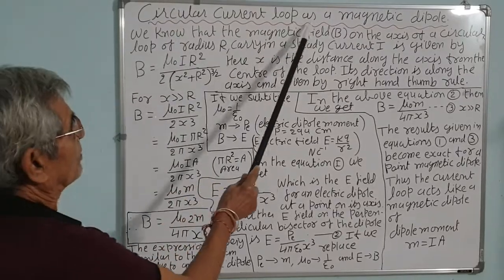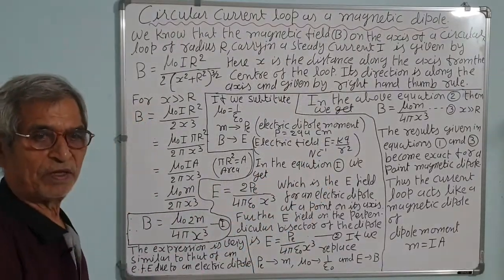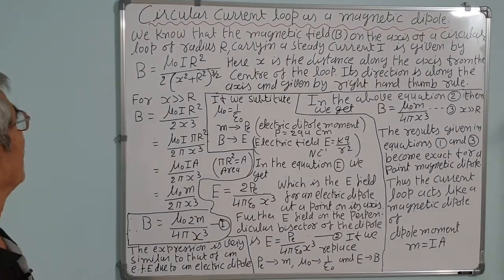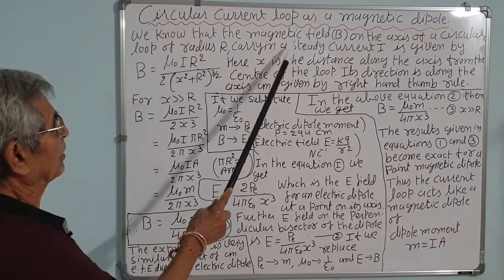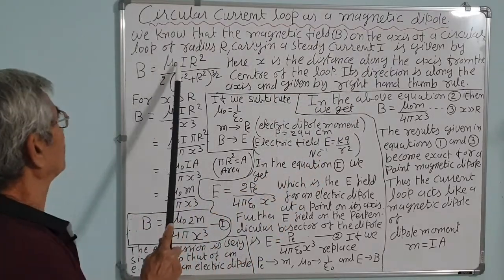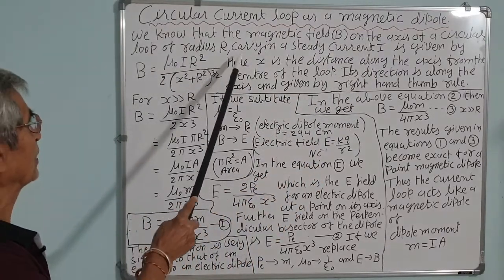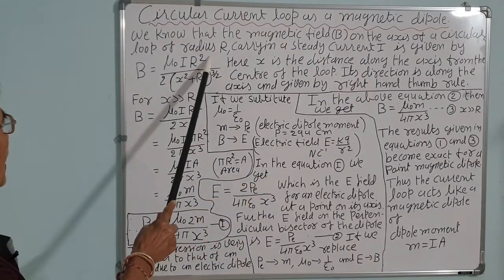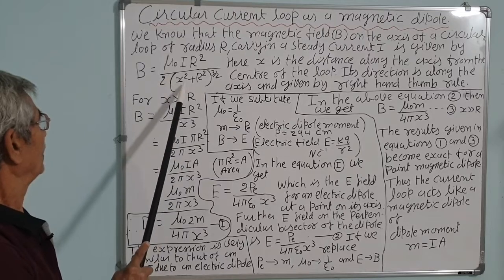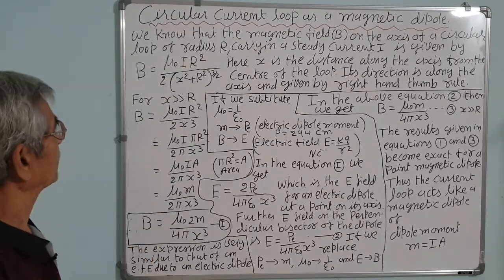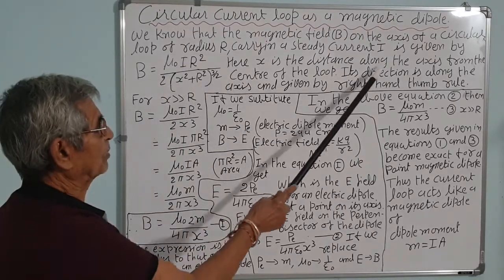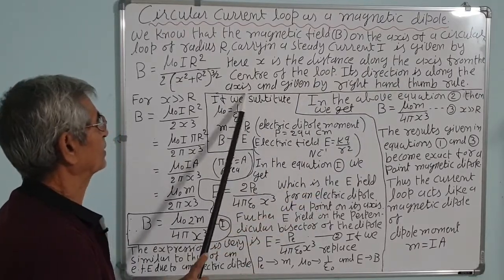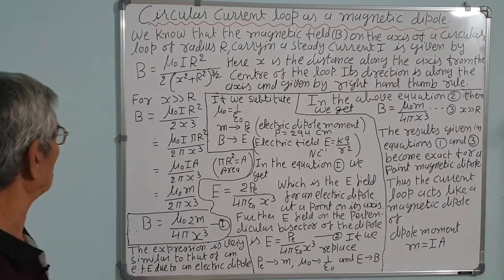Circular current loop as a magnetic dipole. We will see now that the circular current loop acts as a magnetic dipole. We know that the magnetic field B on the axis of a circular loop of radius r, which we already studied, carrying a steady current I, is given by B is equal to mu 0 I r squared upon 2 into (x squared plus r squared) to the power 3 by 2. Here x is the distance along the x axis from the center of the loop. Its direction is along the axis and given by the right hand thumb rule.